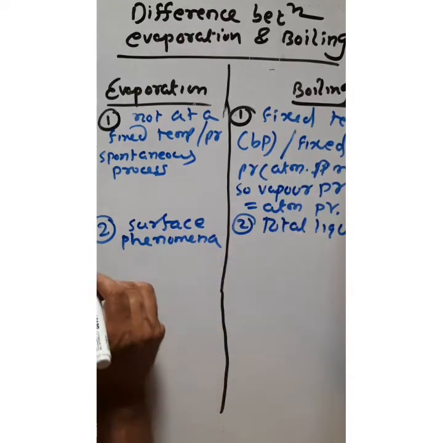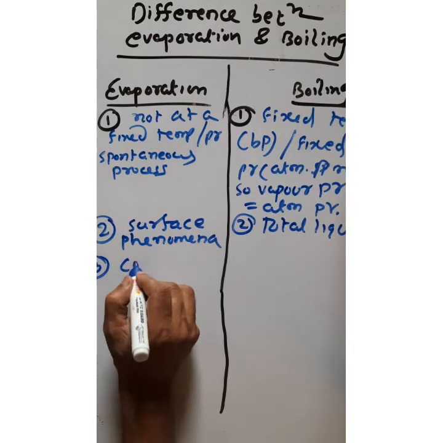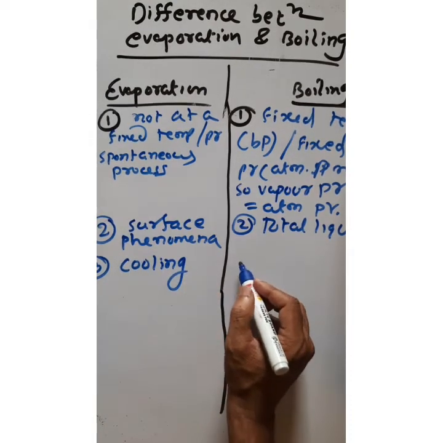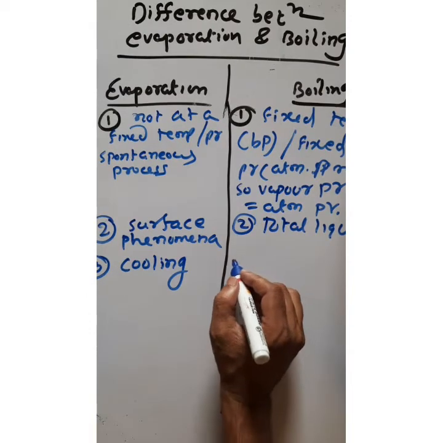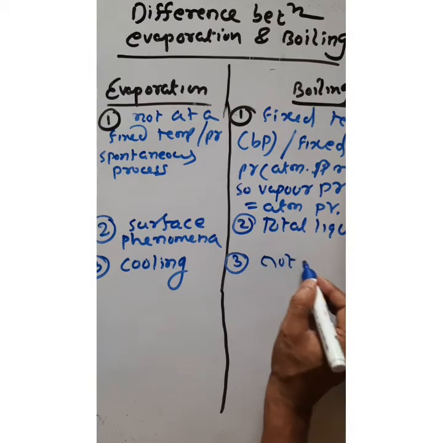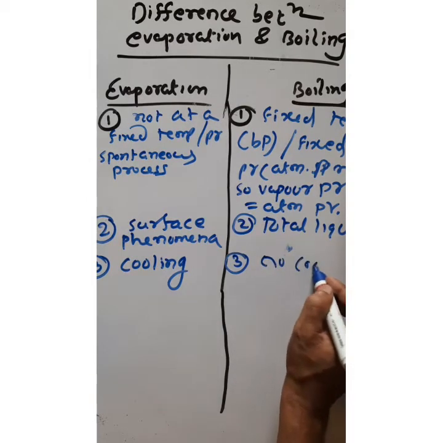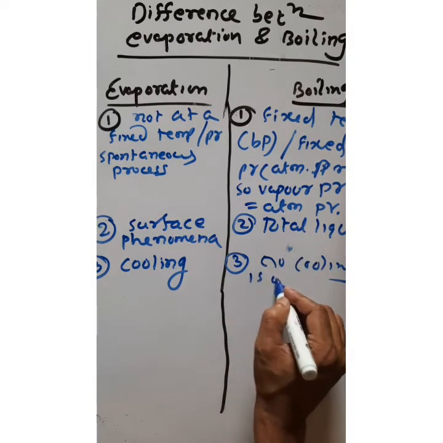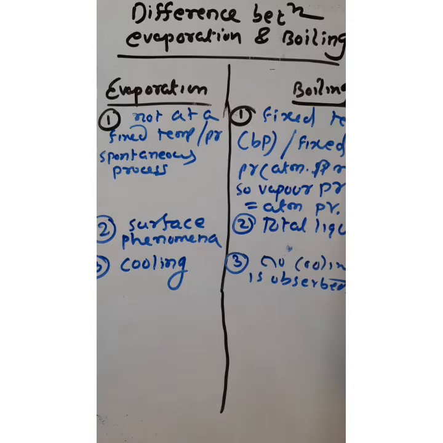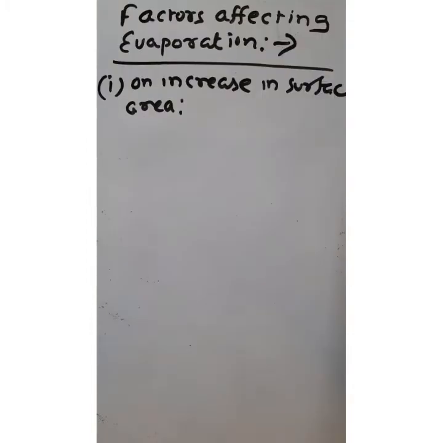Third point, evaporation causes cooling. I have already explained that. But during boiling, no cooling is observed. So this may be a short question that differentiates between evaporation and boiling.